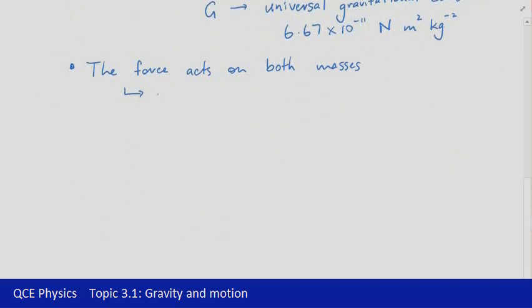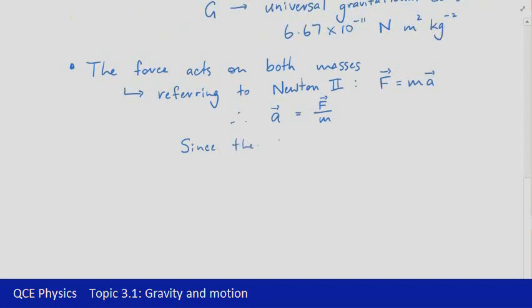If we then take that across to Newton's second law, so referring to Newton 2, we know fairly well by now that Newton's second law is about the force acting on a mass that causes it to accelerate. So an unbalanced force causes a mass to undergo an acceleration. So if we rearrange that, we can say that the acceleration is equal to the force divided by the mass. So we know that the force is the same magnitude on both of these objects.